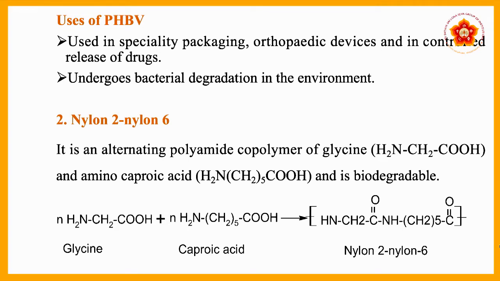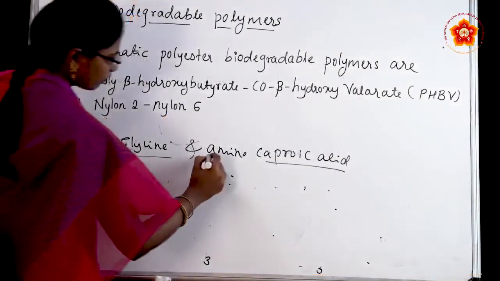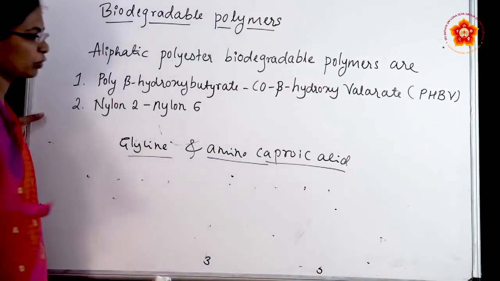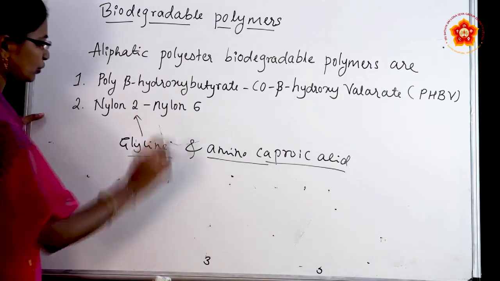So nylon 2, nylon 6 is formed by polymerization of glycine and amino caproic acid. Okay, these are the two compounds, two monomers. By polymerization of these two monomers, we will get the nylon 2, nylon 6.